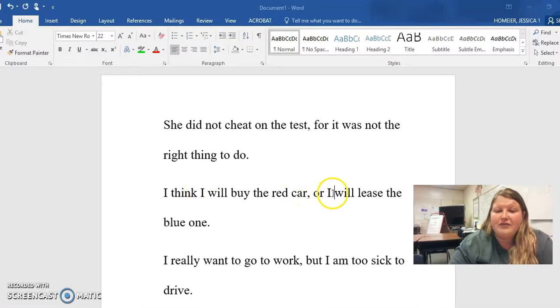Now, if I take out the noun, I have to take out the comma. I can do it like that. So I can say, I think I will buy the red car or will lease the blue one. So the way that I get your students to remember this, I say, no noun, no comma. If there's no noun in the second part, if it doesn't name the noun again, you have to take out the comma. The comma only goes there if I add the noun again. Let's go to the third one.